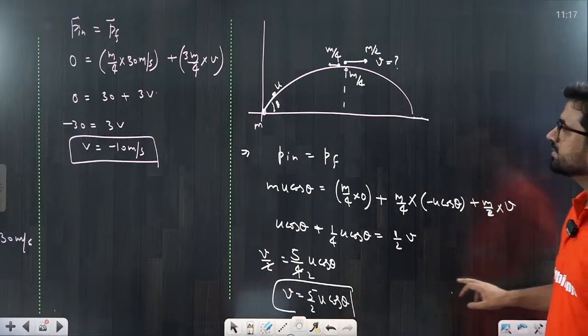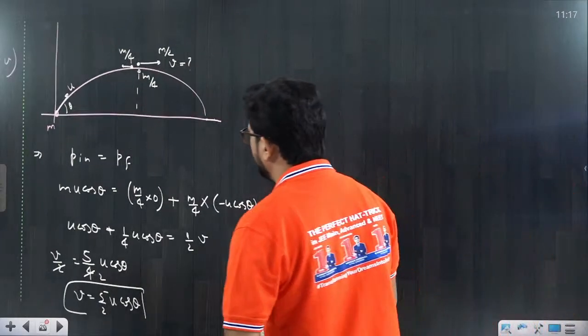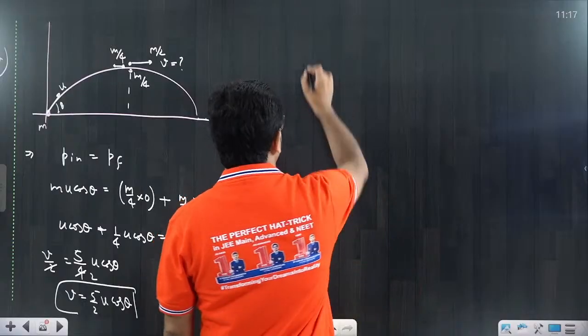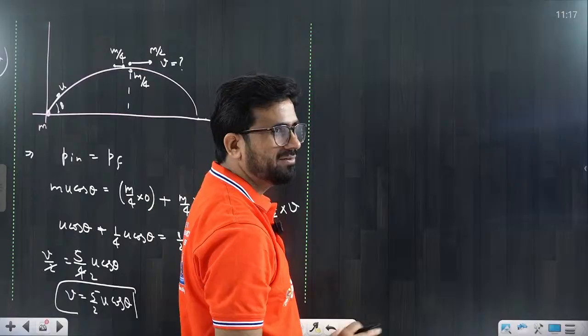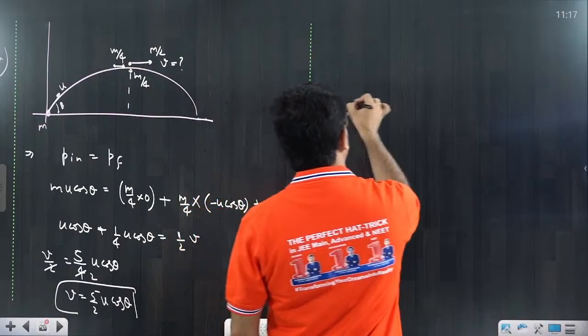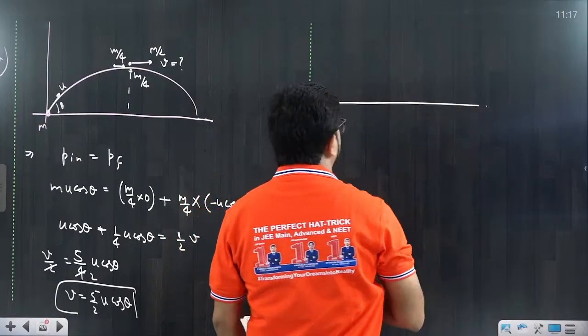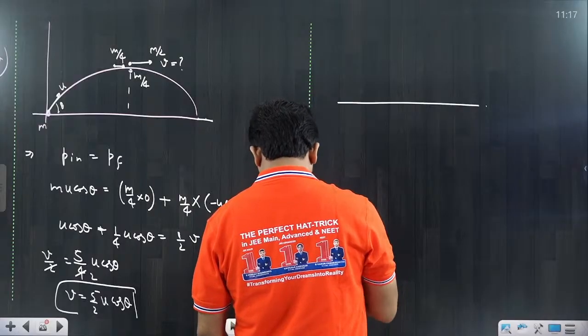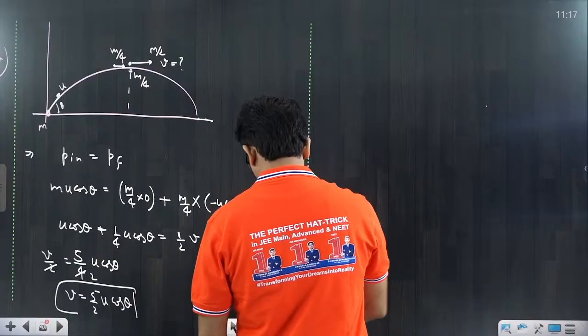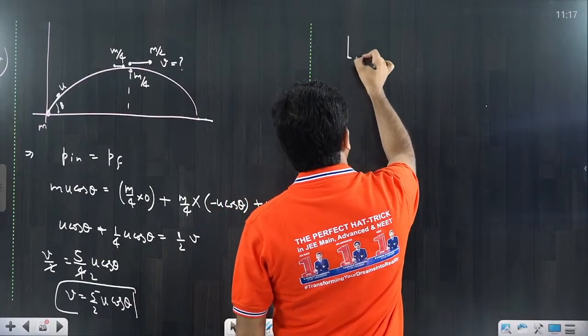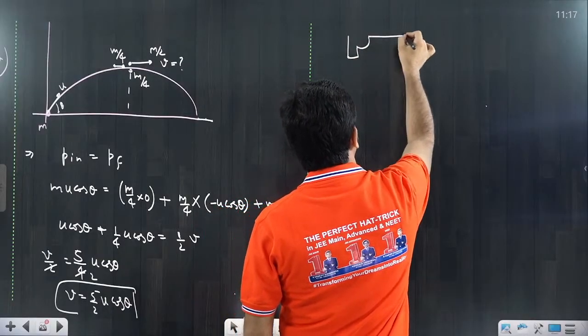Now I am discussing one more problem related to the conservation of linear momentum. It is a very basic, very standard problem: recoil velocity questions.